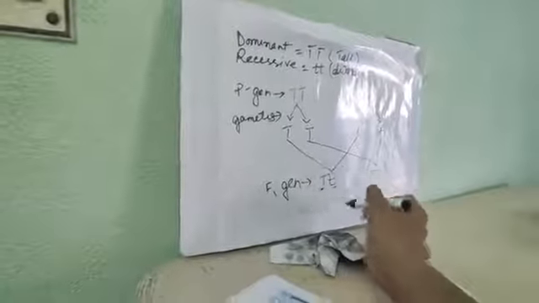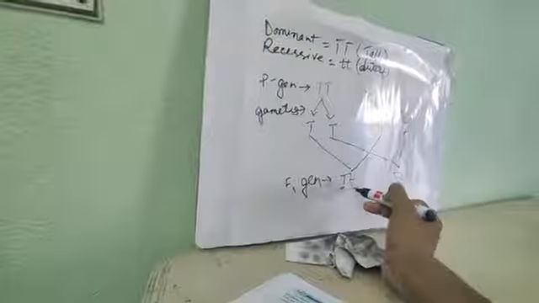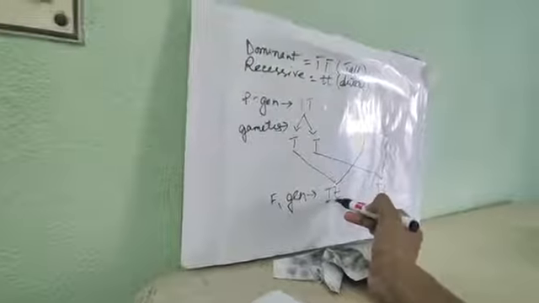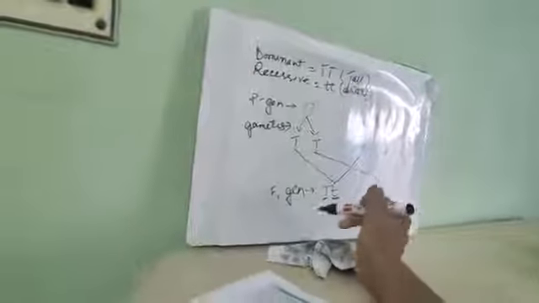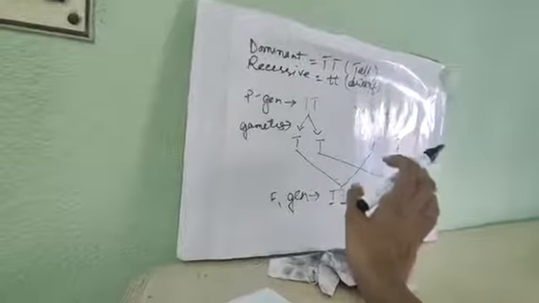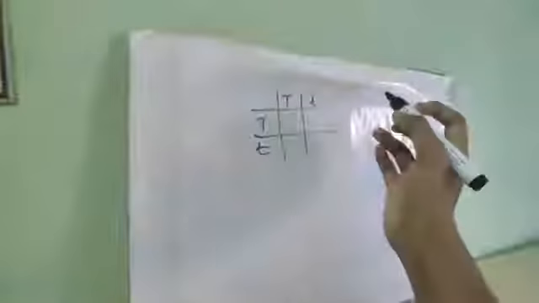Now what will be the character of it? It will be tall or dwarf? It will be tall, because this is a dominant gene and this is a recessive gene. Whatever the character of the recessive gene is, the dominant will only express itself. Recessive cannot express itself. Now that is up to the F1 generation. Now I will go on to the F2 generation, or the checkerboard. Now this is the checkerboard.